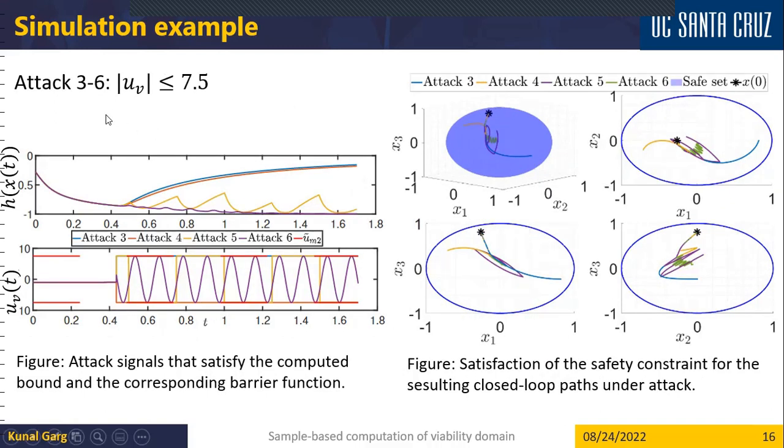For the rest of the four attacks, we choose attack signals that satisfy our condition, and we choose different kinds of attacks, such as maximum constant input, minimum constant input, sinusoidal input, and a square wave input with magnitude 7.5. In all the cases, we can see from the plots on the right-hand side that the system trajectory remains in the unit sphere at all times.